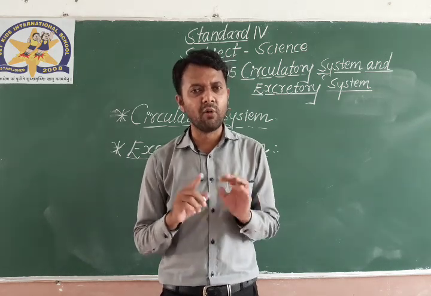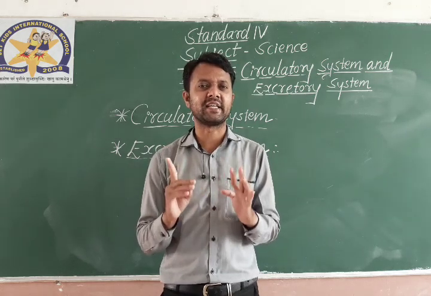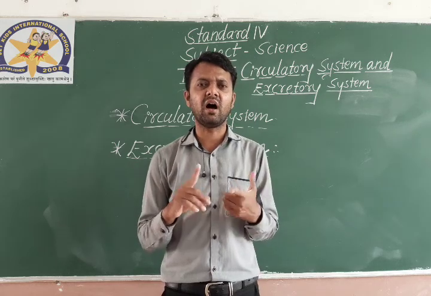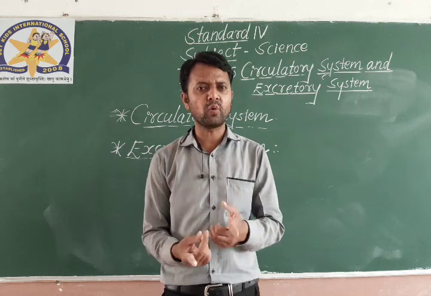That waste will be removed from your body through the system called the excretory system. Excretion means removing unwanted waste out of the body.